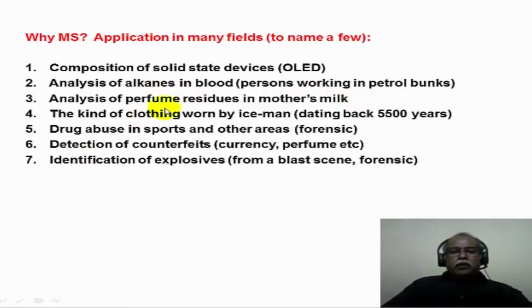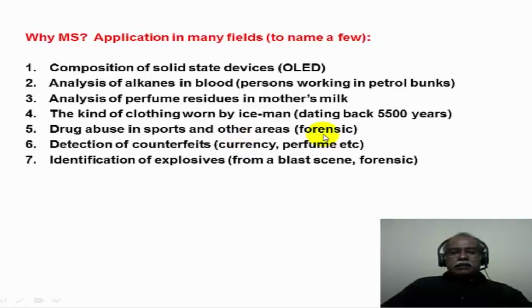The kind of cloth worn by the Iceman, whether he was wearing a cellulose based material or animal skin based material, can be easily analyzed using a mass spectrometer. This Iceman's cloth is preserved over a period of about 5,500 years or so. It is in a frozen condition. So one can use the pieces that are available to do the mass spectrometric investigation.